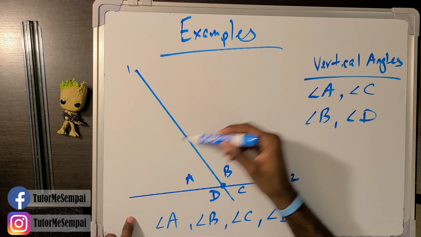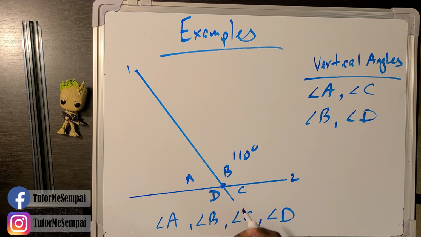Now, if I was to tell you that this was 110 degrees, can you find the rest of these angles? Angle B is going to be 110 degrees. What is angle D? Well, if angle D is the vertical pair of angle B, we know that these are going to be congruent. So angle D is also going to be 110 degrees. And since B is going to be 110 degrees, A has to be 70, because these are what? These are going to be supplementary angles.